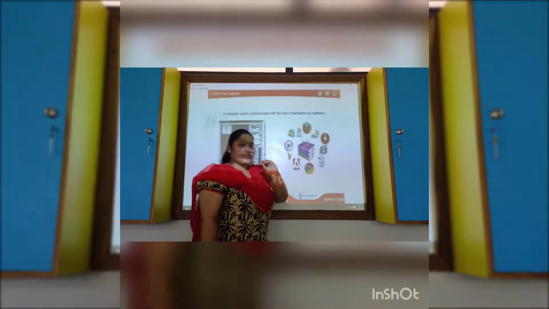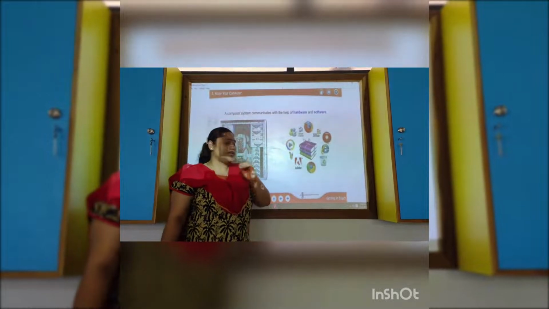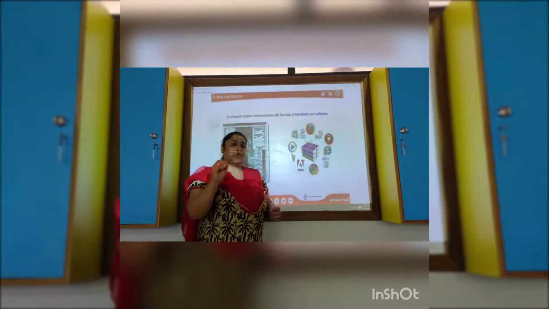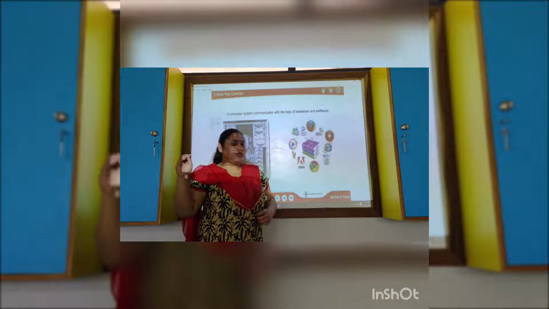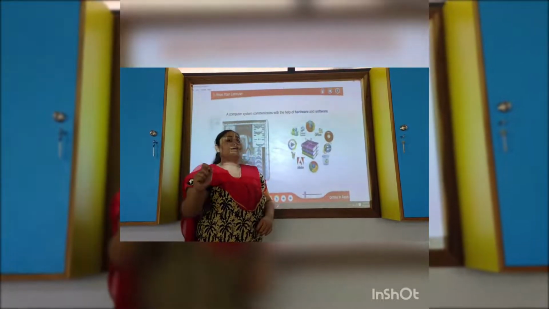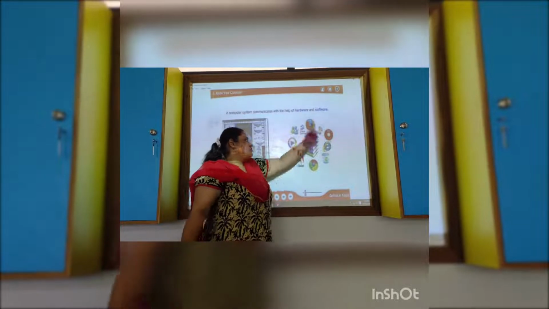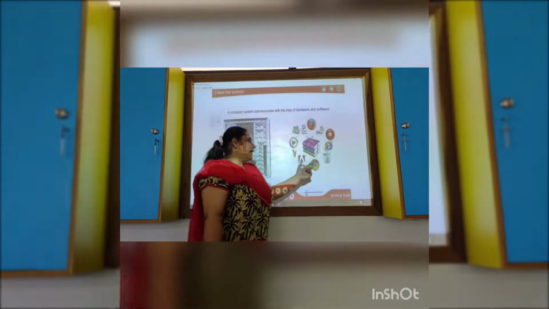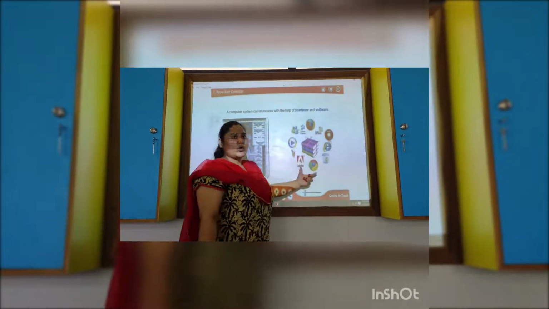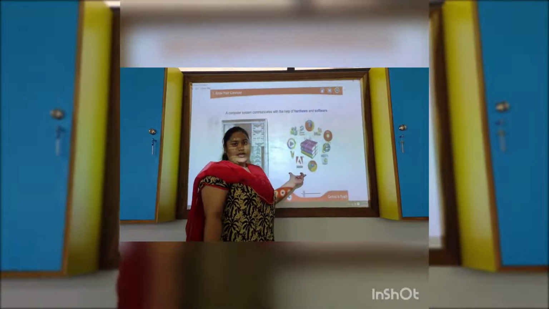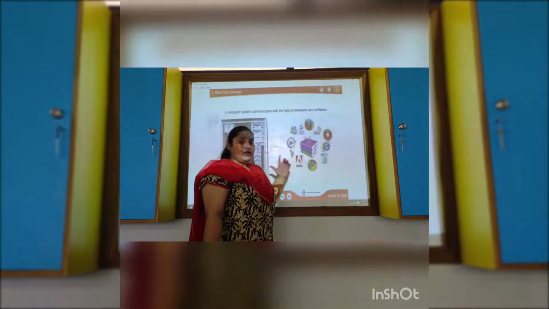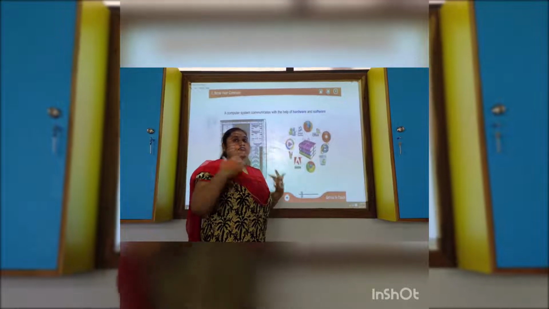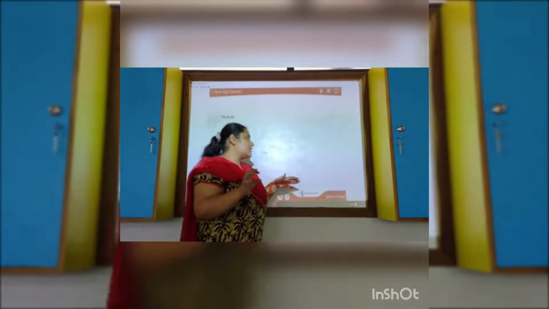When you touch the book, it is hard, you are able to touch it. Inside the book there are pages, you can touch them. But the things which are written on the book pages, are you able to touch that? Are you able to take it out from there? No, they are software. In the same way, the computer system has the structure of hardware. The things which are built into the computer, installed into the computer, are known as software. Like the fan: the fan is hardware, but the air we get from it is software. We can only feel it, we can't touch it.